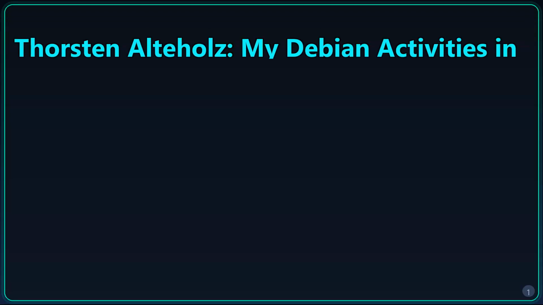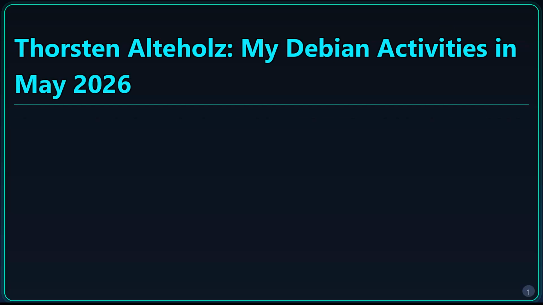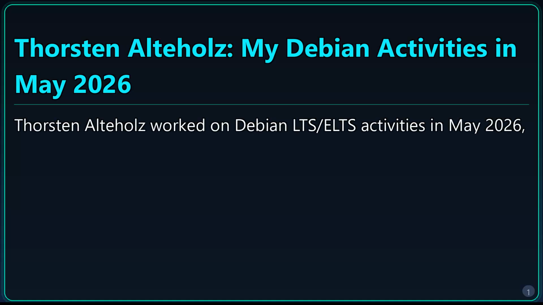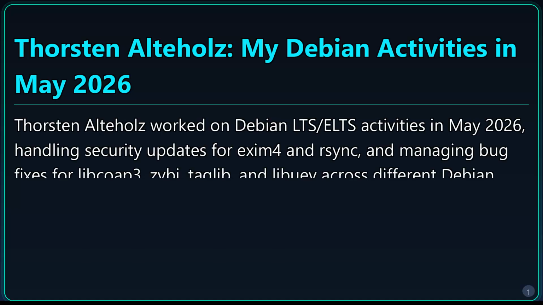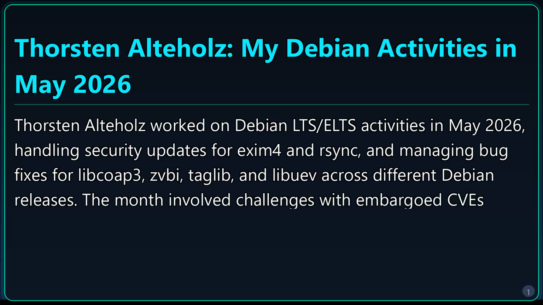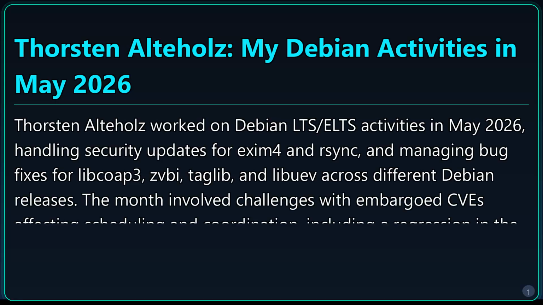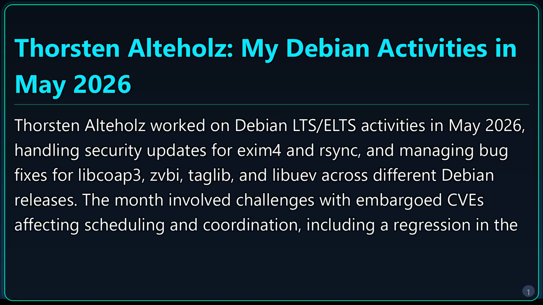Thorsten Alteholz, my Debian activities in May 2026. Thorsten Alteholz worked on Debian LTS/ELTS activities in May 2026, handling security updates for exim4 and rsync, and managing bug fixes for libcoap3, CVEs, taglib, and libuev across different Debian releases. The month involved challenges with embargoed CVEs affecting scheduling and coordination, including a regression in an rsync update when stable